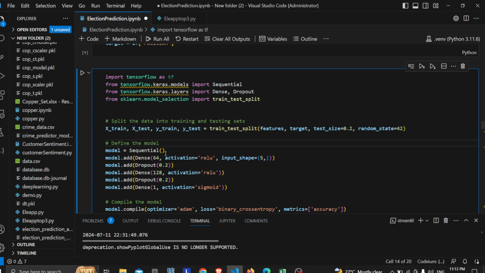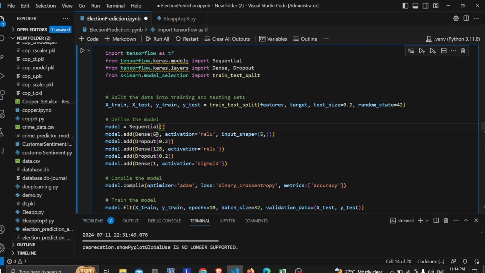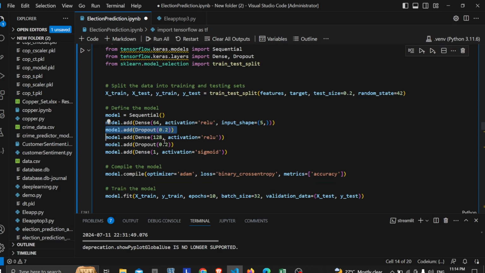So coming to the point, a dense layer of 64 neurons is initially done, and then for the activation function, I have given a rectified linear unit, which is simply called ReLU. And then declaring the input shape, like 5 features I'm giving, so 5. Dropout is done just to avoid overfitting. If the model is overfitting, it relies more on the dataset than on generalized patterns.